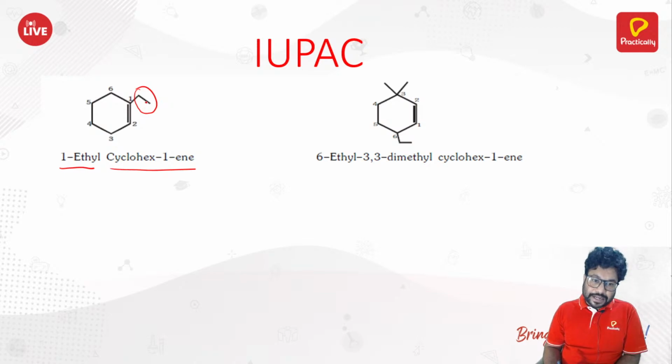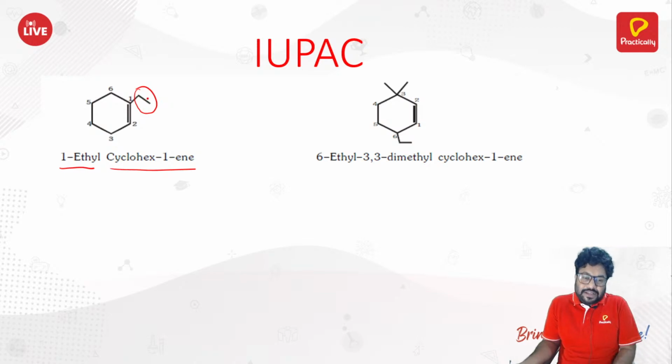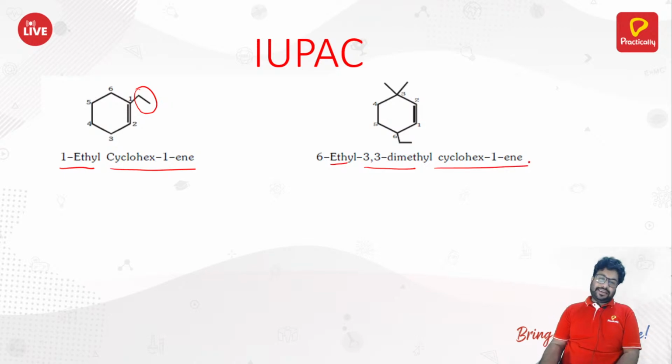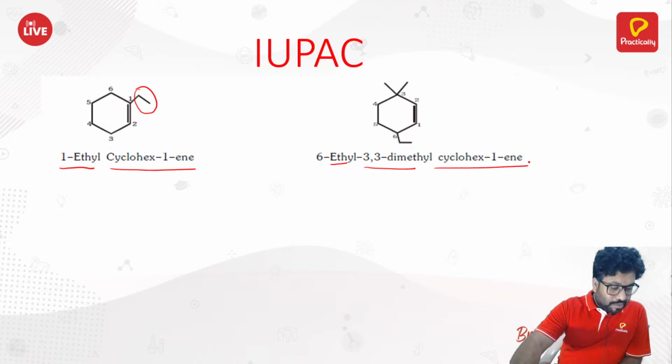Now obviously this part is smaller. Anyways, that part was smaller than the ring anyway, so it was going to be a substituent. On top of that, your ring has a double bond, that means it has unsaturation, right? Similarly here, 1, 2, 3, 4, 5, 6. So this is 6-ethyl 3,3 dimethyl cyclohex 1-ene. Okay. Chalo, moving ahead.